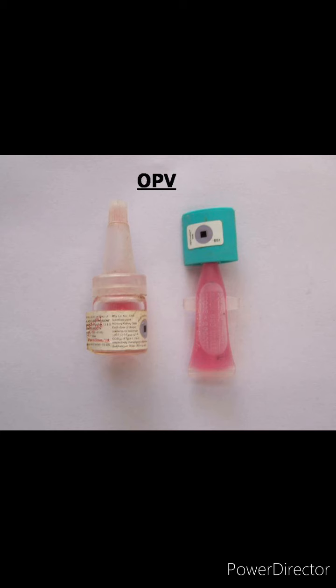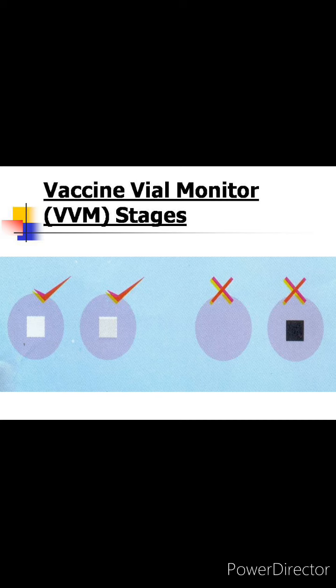Special precautions regarding oral polio vaccine: hot milk should be withheld for half an hour. Cold chain should be strictly maintained, and you have to monitor the potency by the vaccine vial monitor. This is the vaccine vial monitor, or VVM.